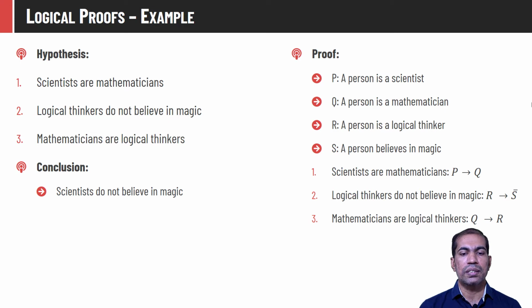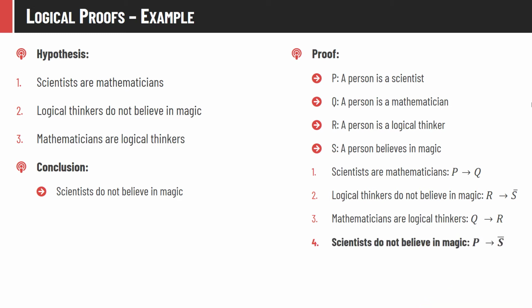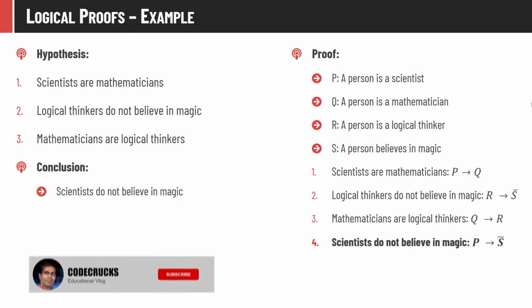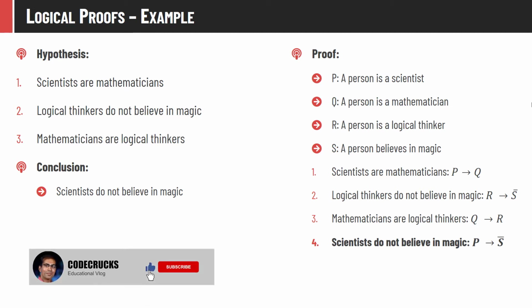Conclusion says that scientists do not believe in magic. So we have a proposition P which says a person is a scientist, and we have proposition S which says a person believes in magic. So scientists do not believe in magic can be represented as P implies S bar. So this is the mathematical representation of the individual propositions.